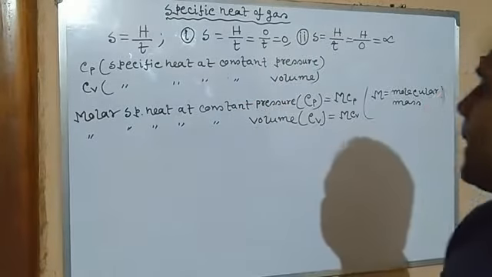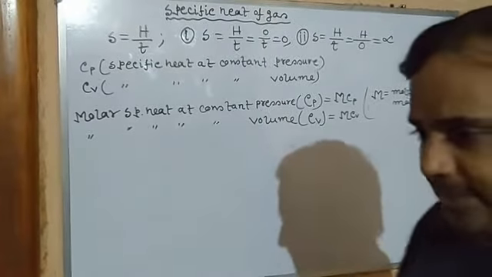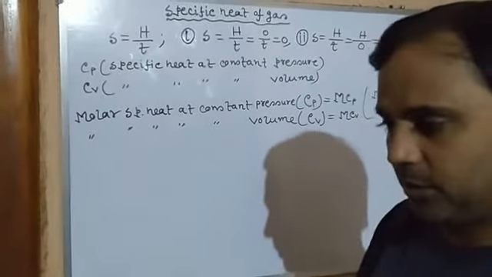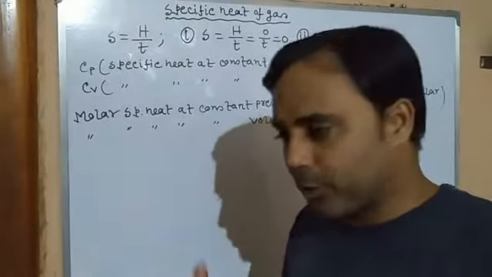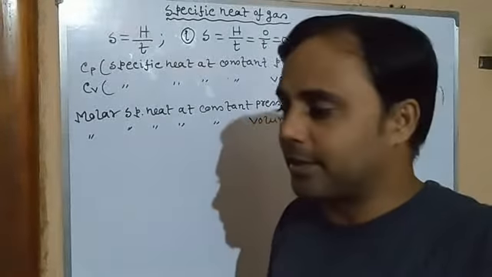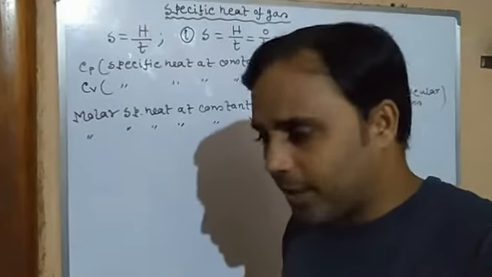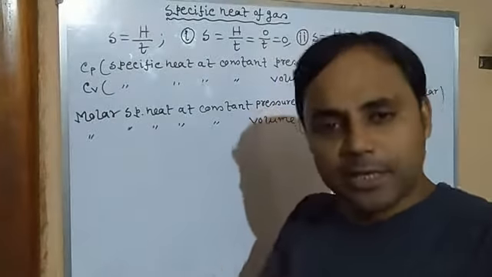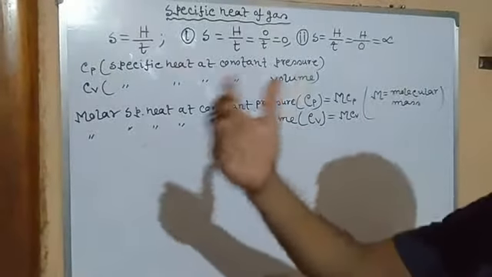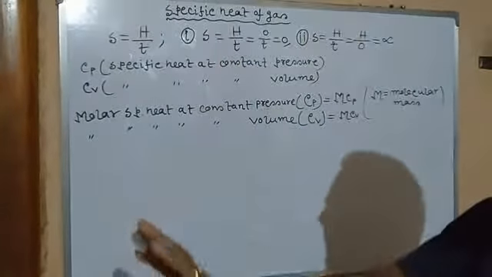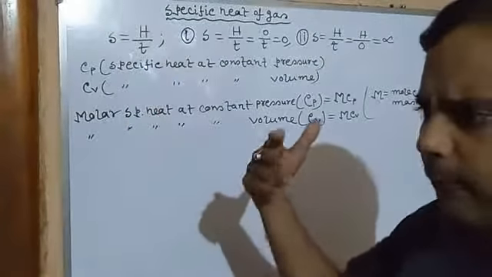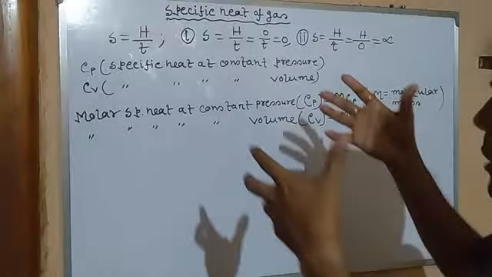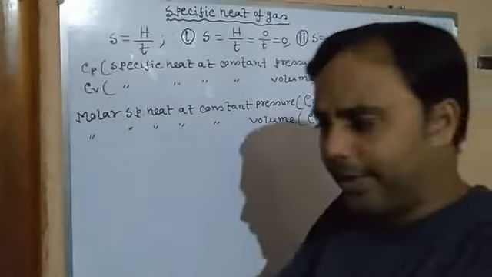So if we suddenly compress a gas, it means if we increase the pressure, what would happen? In that case the temperature of the gas will increase. Why? Because in case of compression of a gas, work is done on the gas, so its internal energy will increase, so its temperature will increase. In this case there is no heat energy supplied because we have not applied any heat, we have just compressed. So the temperature of a gas can be increased without applying any heat, only by compression.